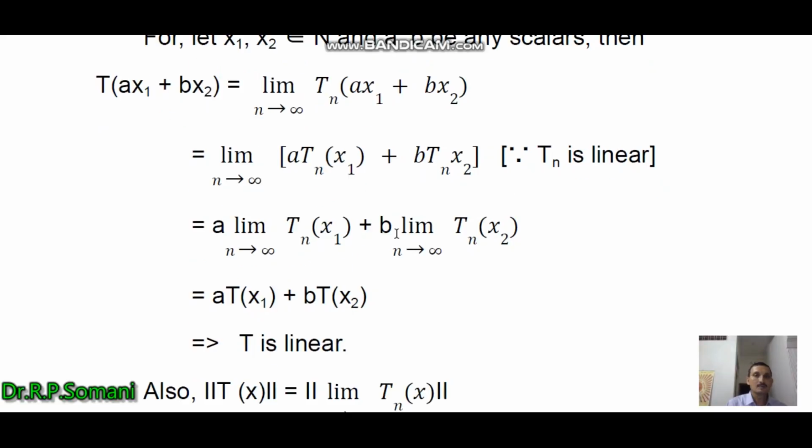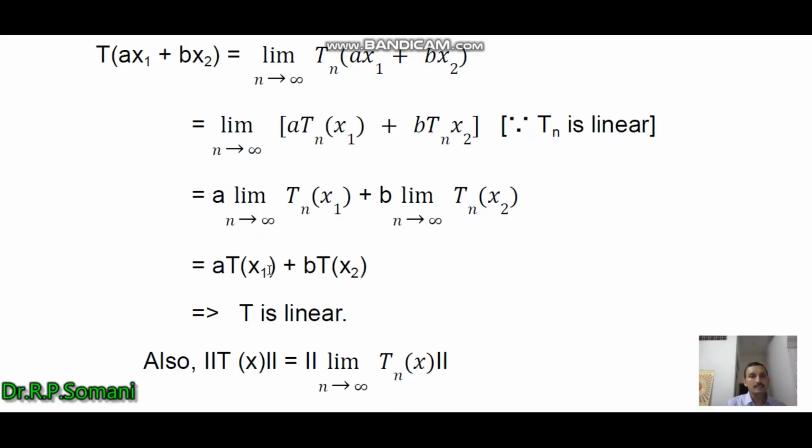Then using the property of the limit, we obtain this as a limit n tends to infinity Tn x1 plus b limit n tends to infinity Tn x2. Then this will become a Tx1 plus b Tx2. So in this way we obtain that T is linear.